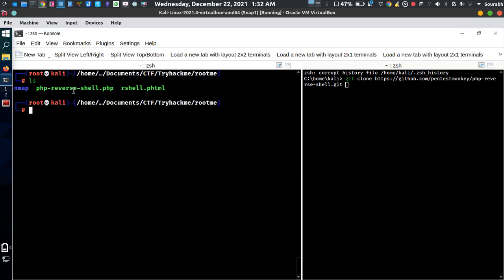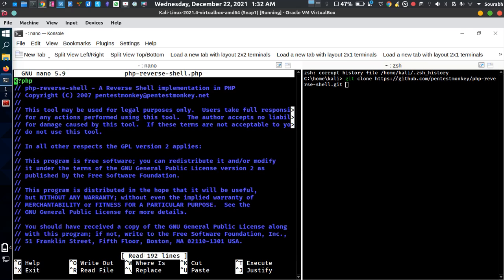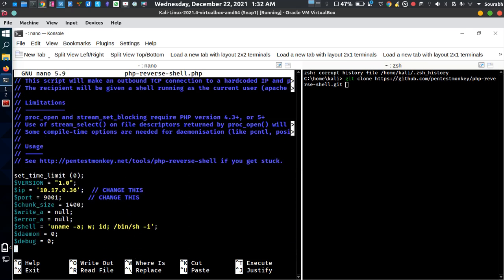So how can we modify? You can use any kind of text editor for modifying it, but I'm going to use a tool called Nano. So I just type nano and hit enter. As you can see, the reverse shell PHP is open now, and we need to modify something in order to make our code work in a proper manner. There's a thing called IP here.